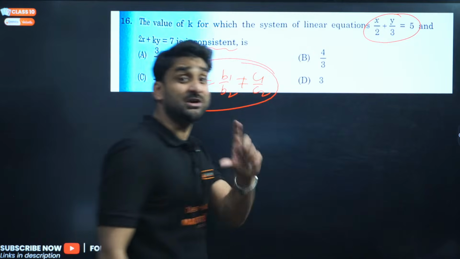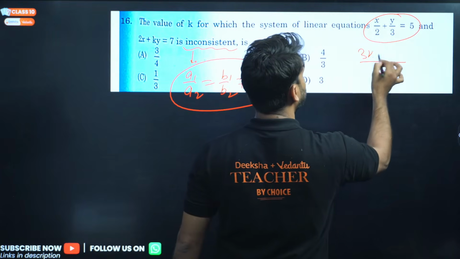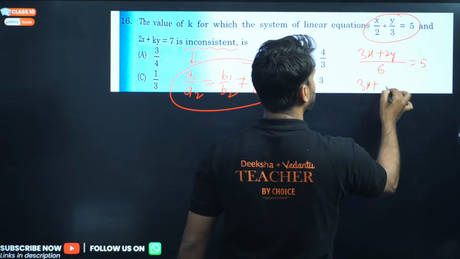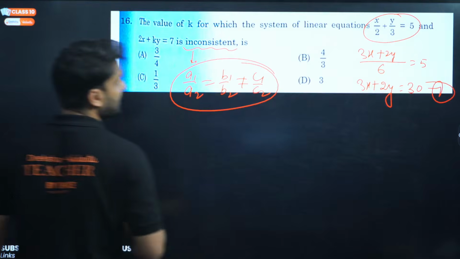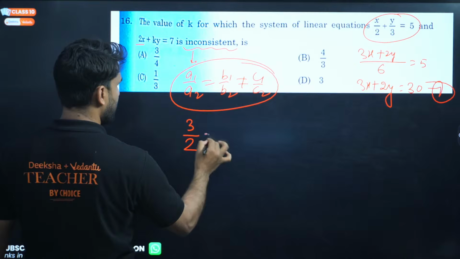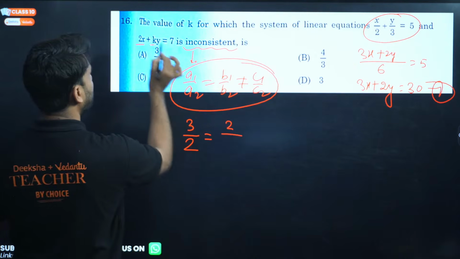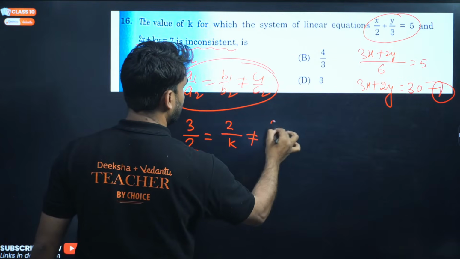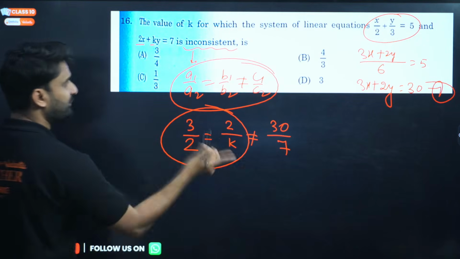To use this format, we first have to convert this equation to the general form. By taking the LCM, which will be 6, this will become 3x plus 2y equals 5, so 3x plus 2y equals 30. This is the first equation. Now A1 is 3, A2 is 2, B1 is 2, and B2 is K, and this will not be equal to 7. Sorry, we are taking that value first, 30 divided by 7.